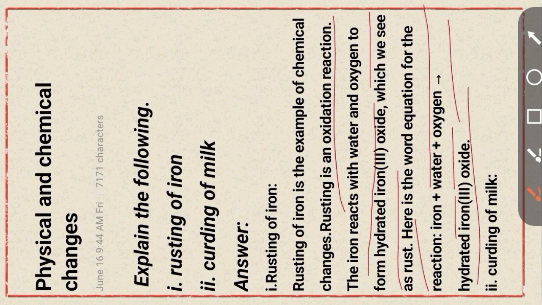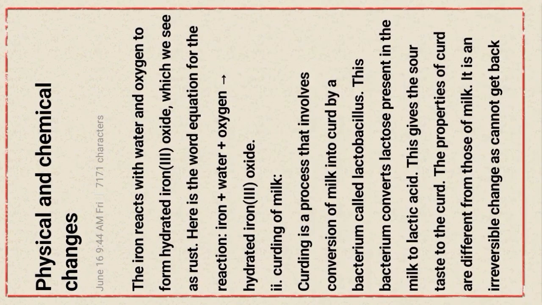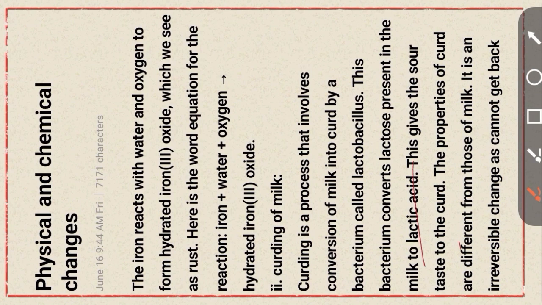Curdling of milk is a process that involves conversion of milk into curd by the bacterium called lactobacillus. This bacterium converts lactose present in the milk to lactic acid, which gives the sour taste to the curd.